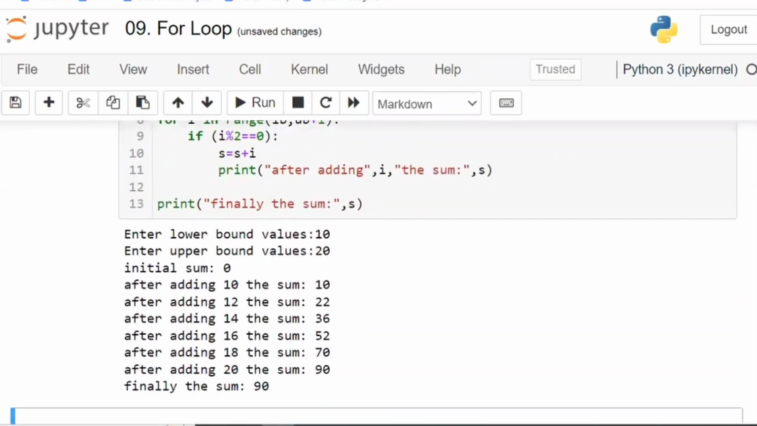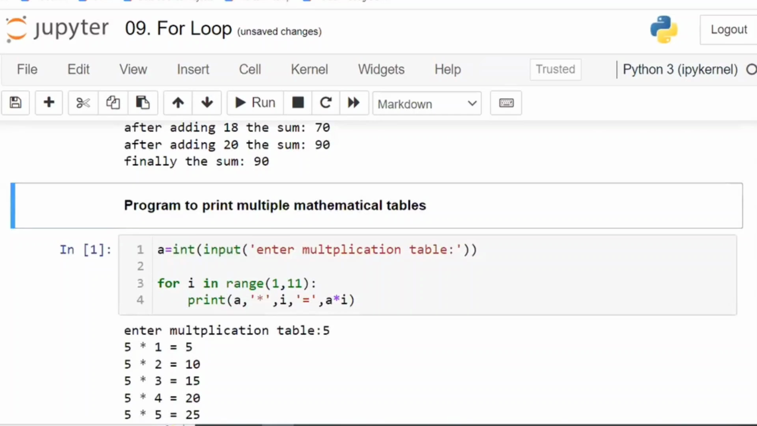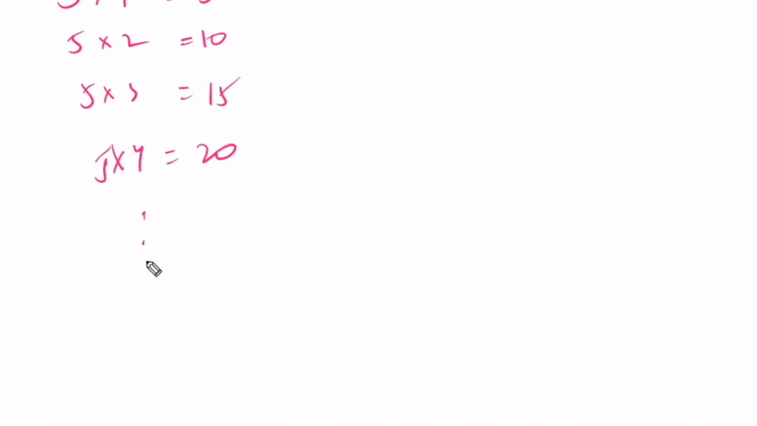Done, guys? Now simply write the program to print the mathematical multiplication table. Okay, so they want any table. In school days we have studied the table: 5 ones are 5, 5 table. If they want to print the 5 table, 5 twos are 10, 5 threes are 15, 5 fours are 20, up to 5 tens are 50. Up to here it has to be printed. This is the same thing which I want to be printed.